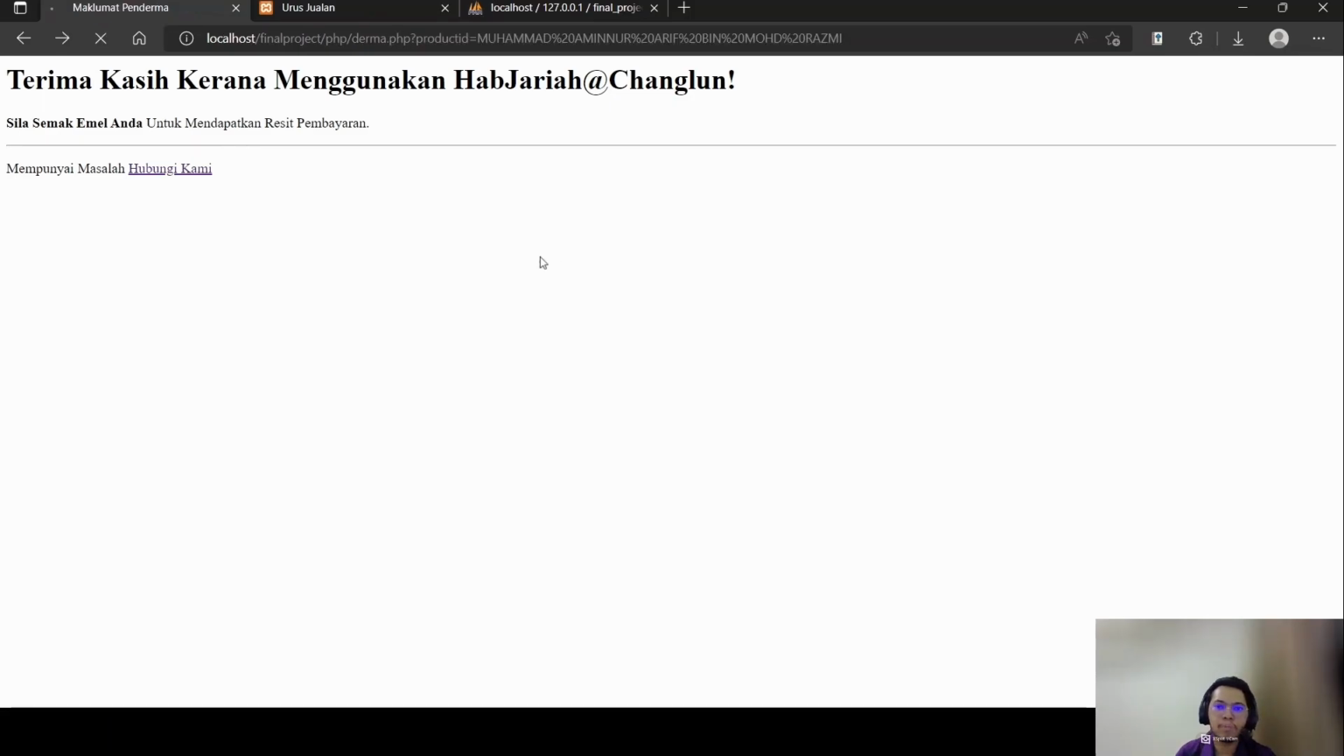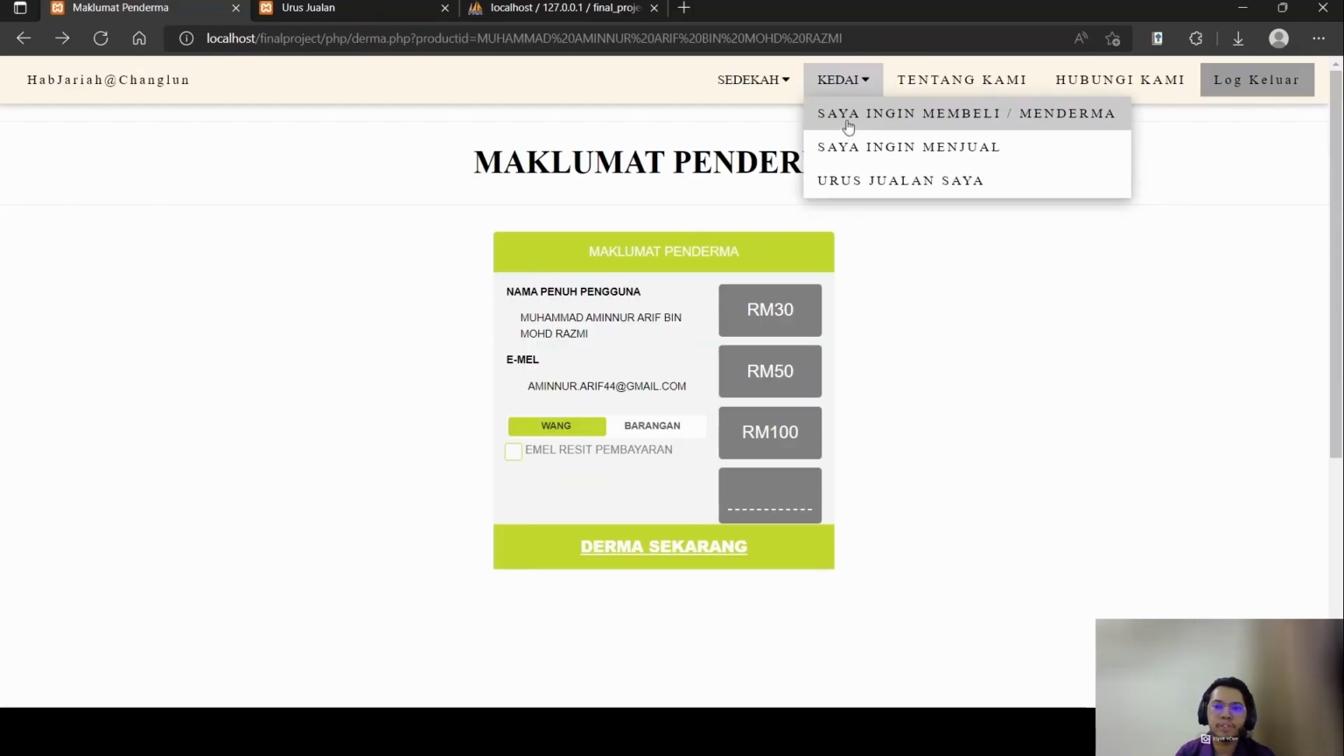Now I will show the kedai function. Basically the same procedure applies for the seller. First they need to apply for sales and wait for the approval by the admin.